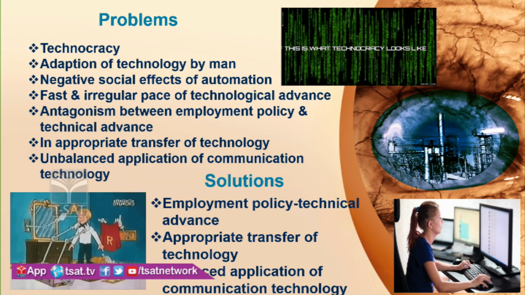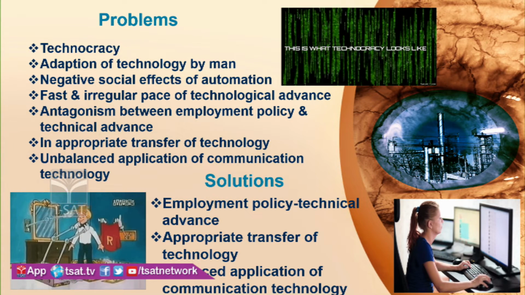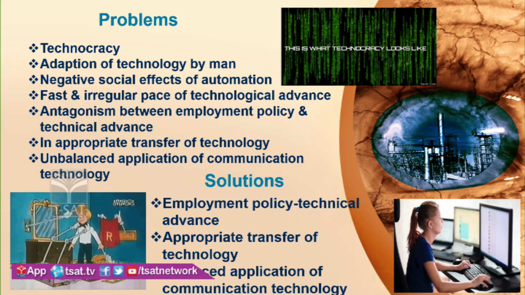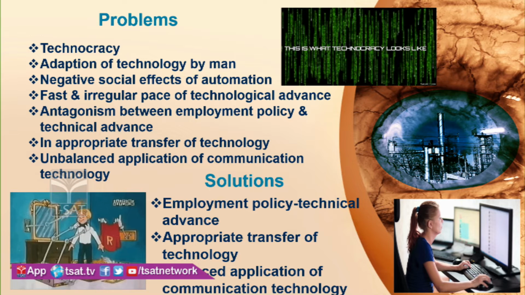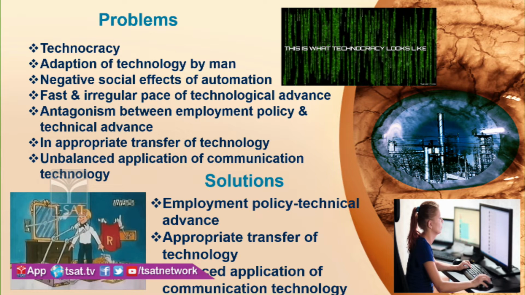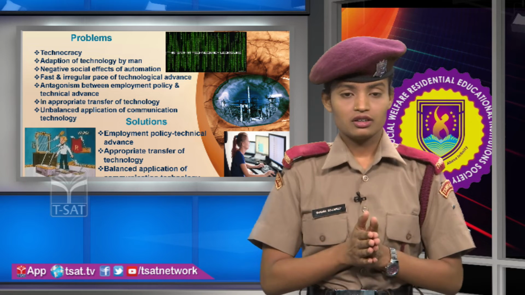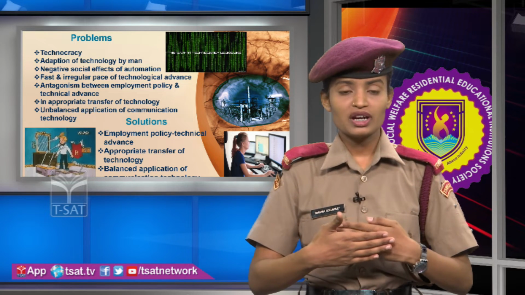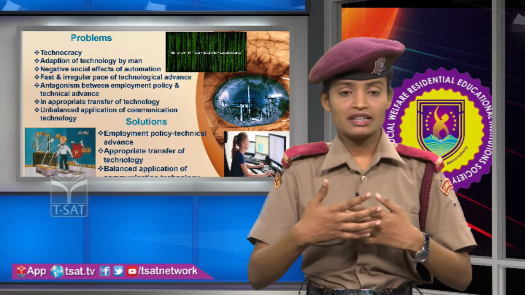Problems. What are the problems of this technology? Technocracy. This is what the industry looks at. Adaptation of technology by man. The man is very much adapted to the technology. For example, if he opens WhatsApp, he will be very curious to see what messages he got from the other person.